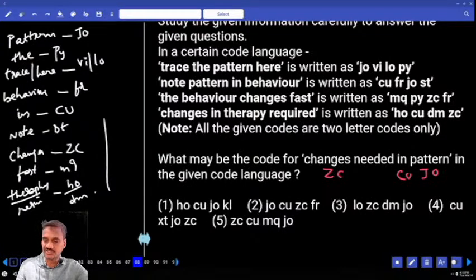Then, ZC, CU, ZC, ZO, and CU, and ZC is not there, so this is straight away ruled out. And ZC, CU, ZO, and FR. Can FR be the code for this? No. Because FR is the code for behavior, it cannot be the code for needed. So that is ruled out. Then ZC and CU is not there, so this is ruled out. ZC, JO, CU, XT. Now XT is nowhere given as the code for any one of these words. Hence XT can be the code for the word needed. Hence choice 4 for question number 88.